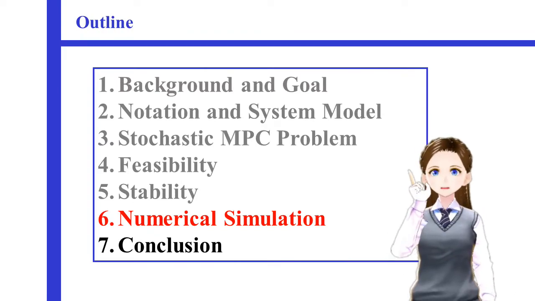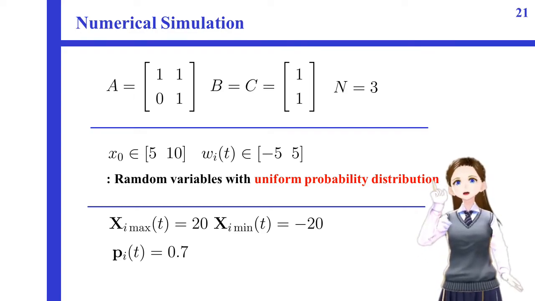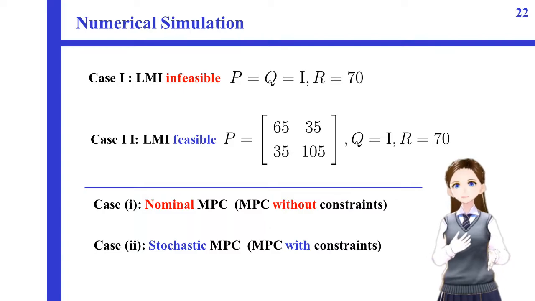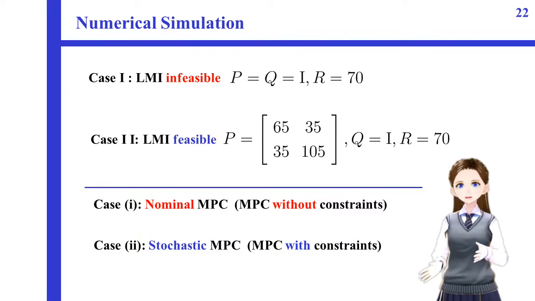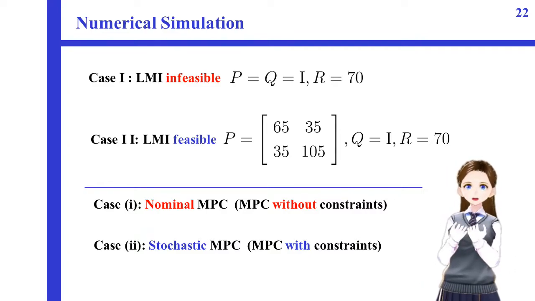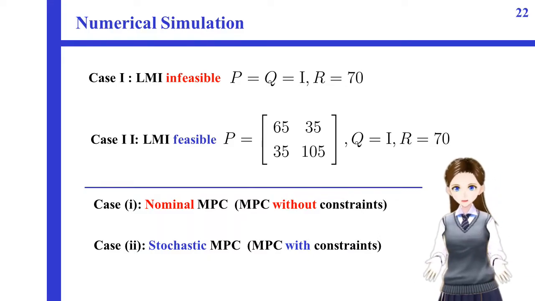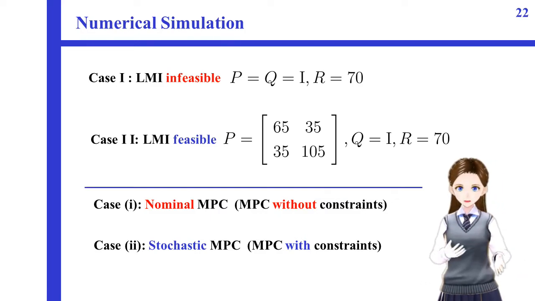Next, I would like to show the results of numerical simulations. Here, we consider a system whose coefficients are given as shown here. And other parameters employed in numerical simulations are also shown here. First, we consider two cases. In the case 1, we chose weighting coefficients P, Q, R as shown here. In this case, the LMI stability condition is not satisfied. Namely, the stability of the closed-loop system is not guaranteed. In the case 2, we chose P, Q, R so as to satisfy the LMI stability condition. In this case, we can guarantee the stability of the closed-loop system with MPC.